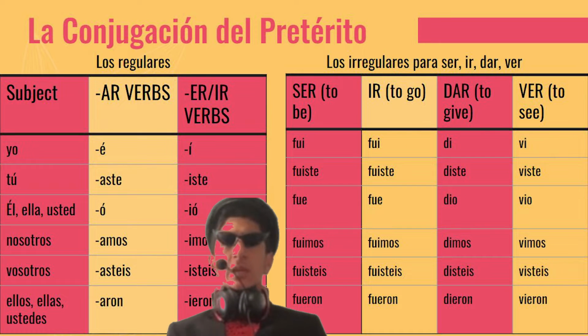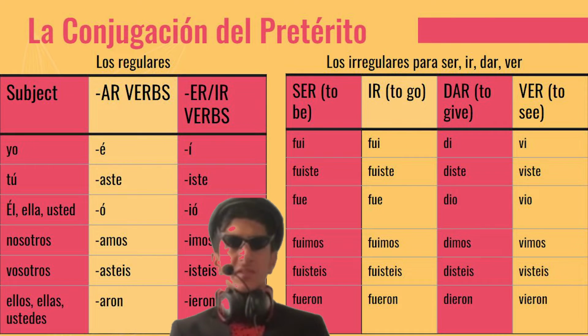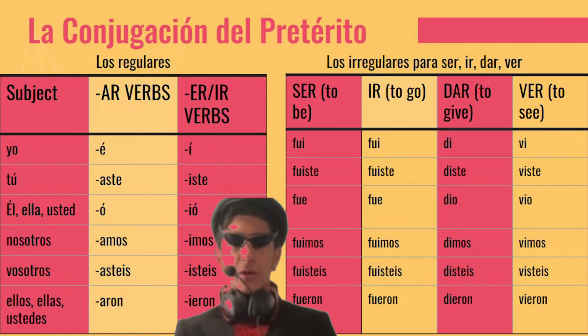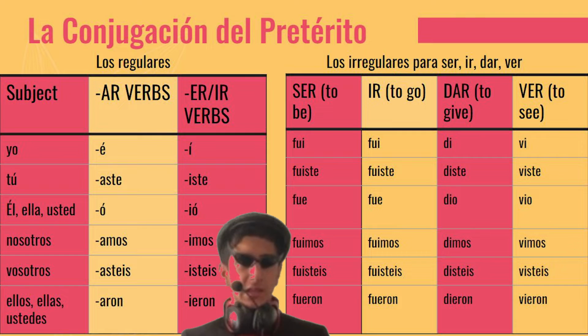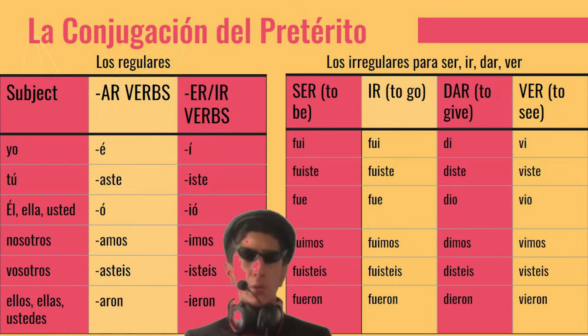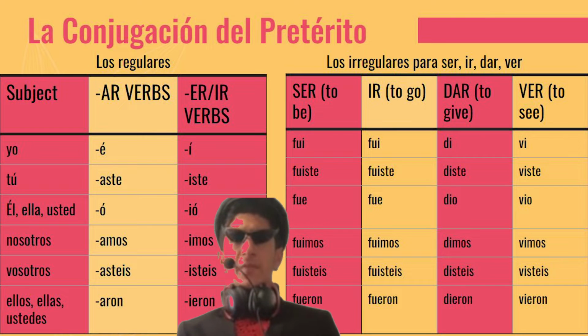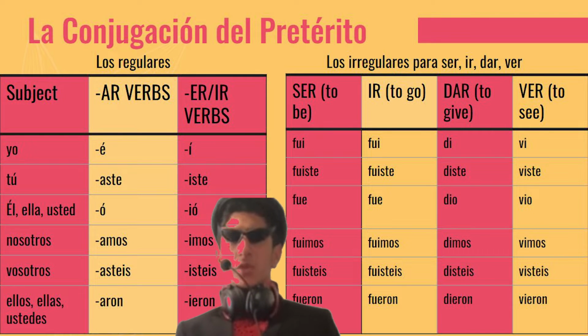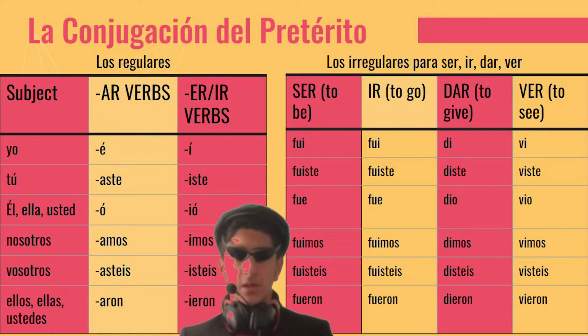Now, for some irregular verbs. Ser, ir, dar, and ver. For ser and ir, they are exactly the same. Fui, fuiste, fue, fuimos, fuisteis, fueron. For dar, di, diste, dio, dimos, disteis, dieron. And for ver, it's vi, viste, vio, vimos, visteis, vieron.